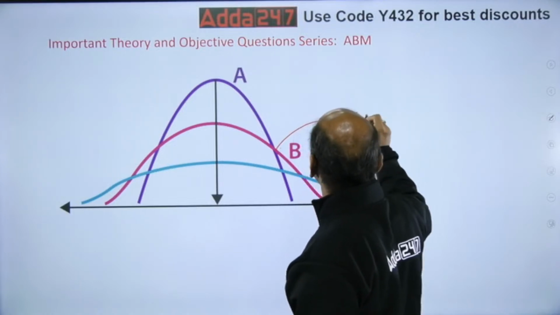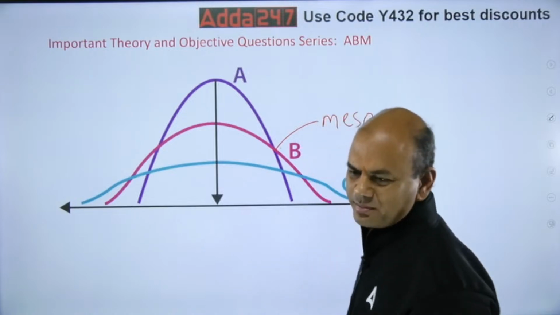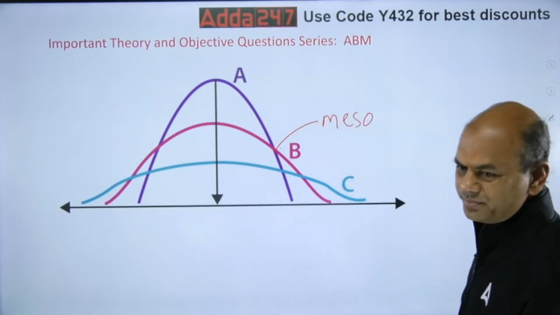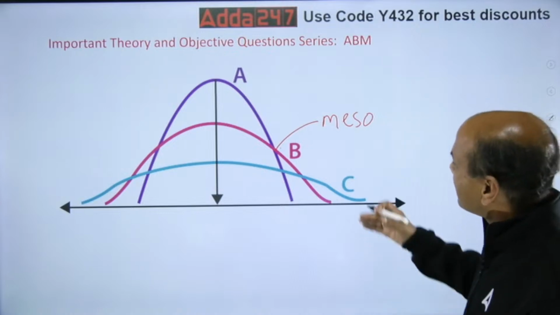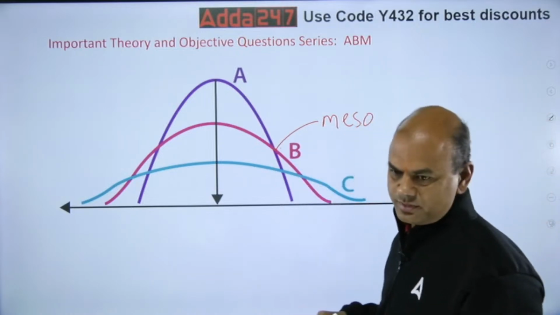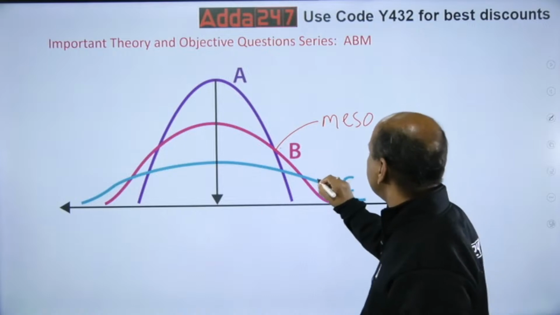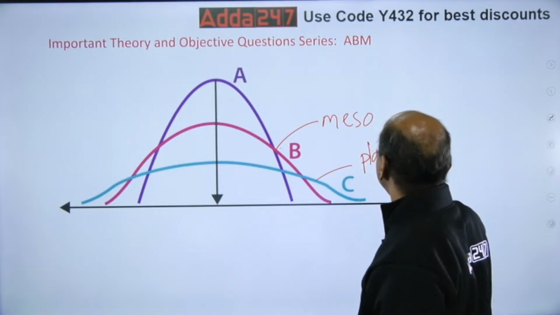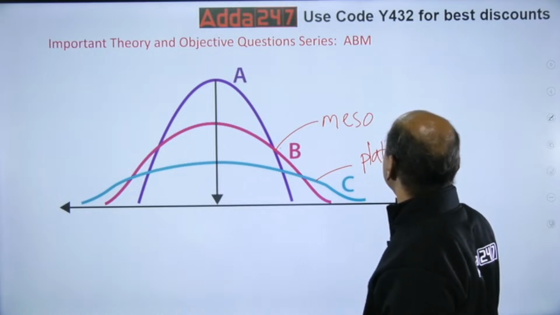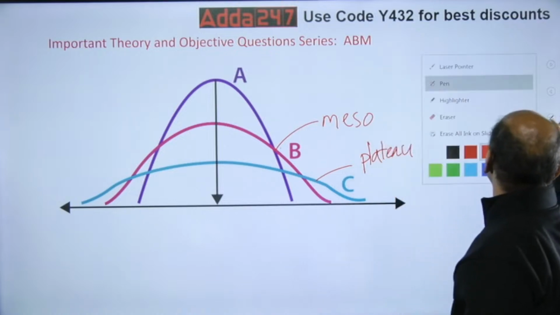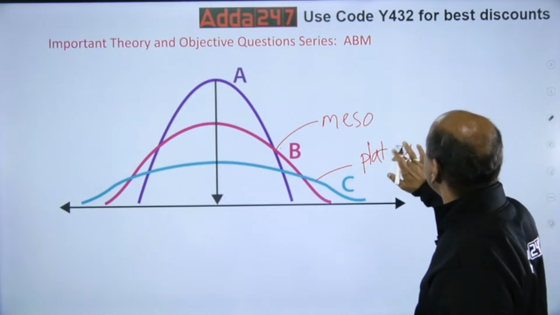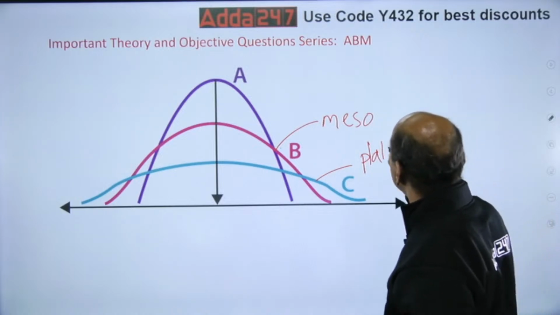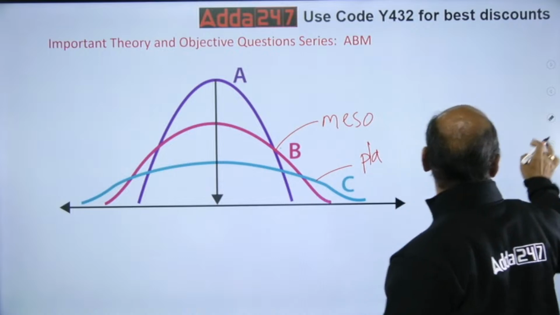Median, meso. I'll just write the short forms. Meso. Then any curve which is flatter than the meso curve is known as plateaukurtic. Where did the word plateau come from? PLATEAU.